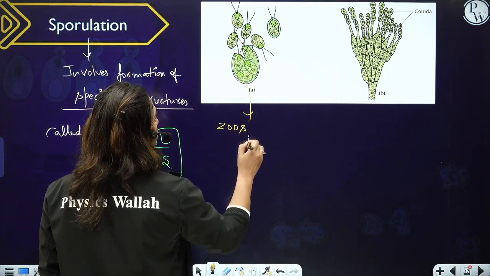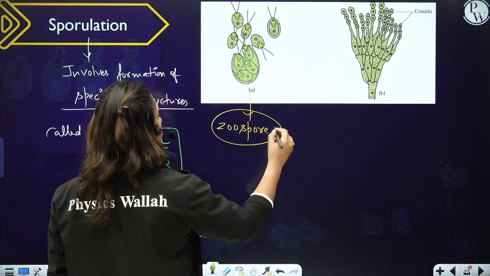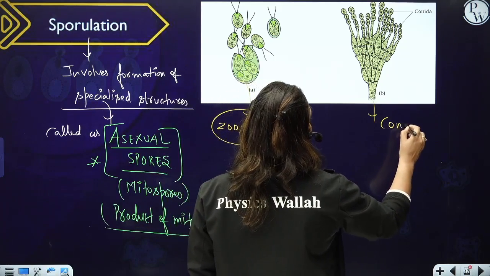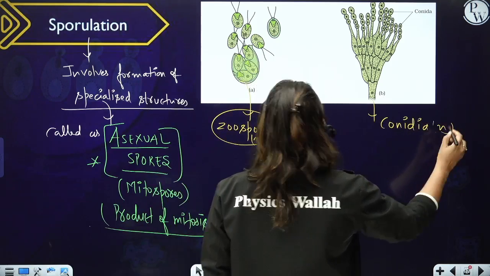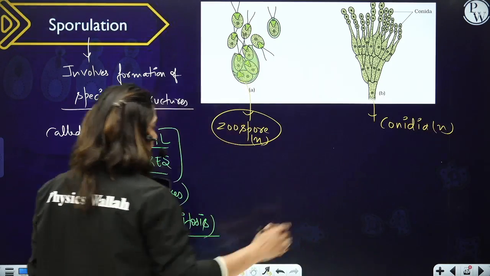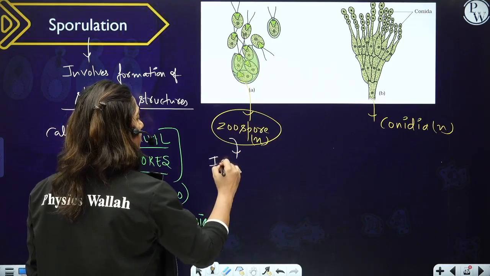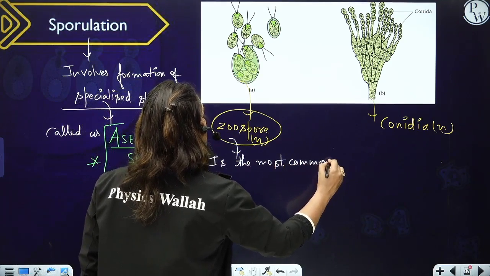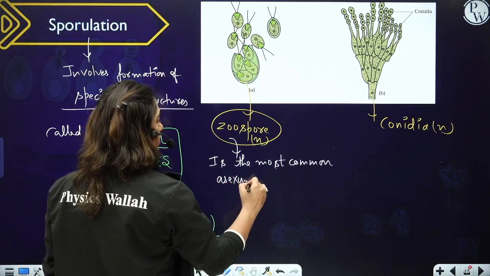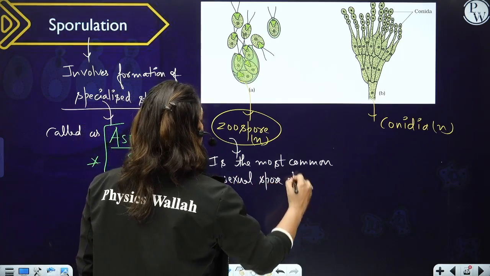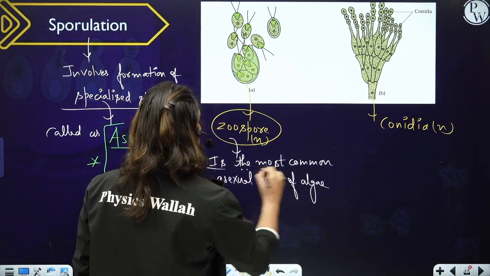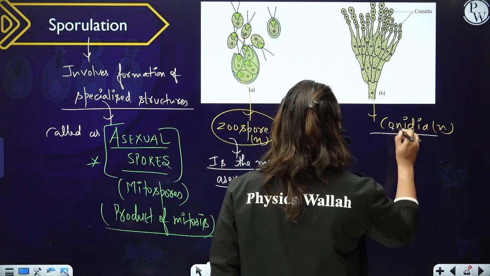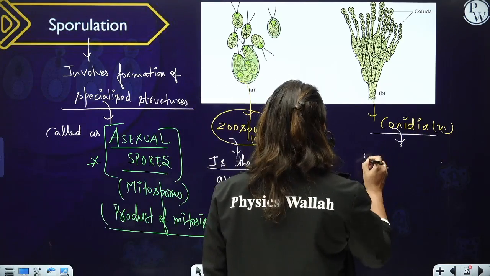The first asexual spore, which is very important, is zoospore. And the second important asexual spore is conidia. Now, the line I'm going to write over here is very important. Zoospore is the most common asexual spore of algae, and conidia is the most common